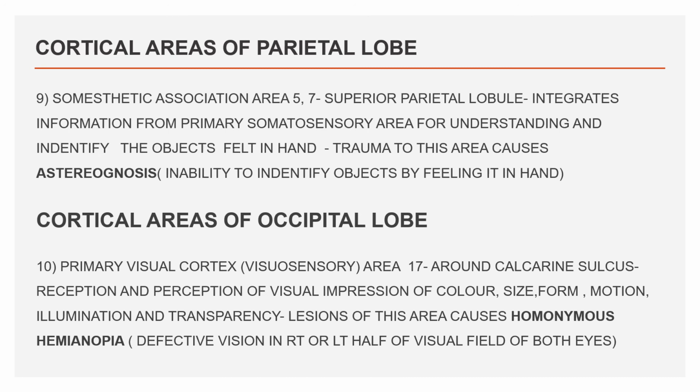Now, next is the cortical areas of occipital lobe, their function and their lesions. Primary visual cortex, visuosensory area 17. Around the calcarine sulcus it is located. It is mainly functioning for reception and perception of visual impression of color, size, form, motion, illumination and transparency of object. The lesion of this area causes homonymous hemianopia, that is defective vision in right or left half of visual field of both the eyes.